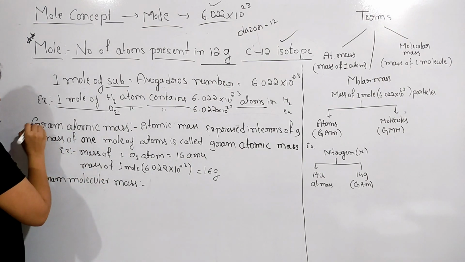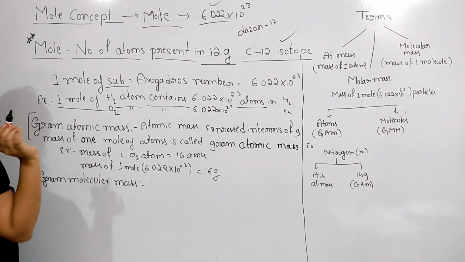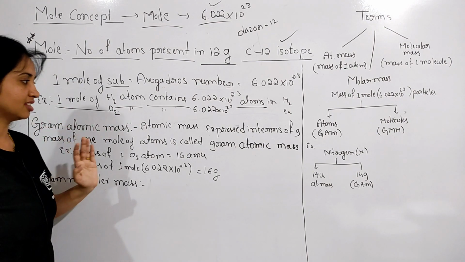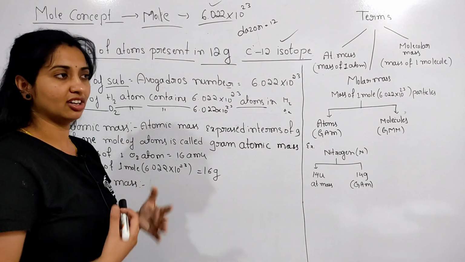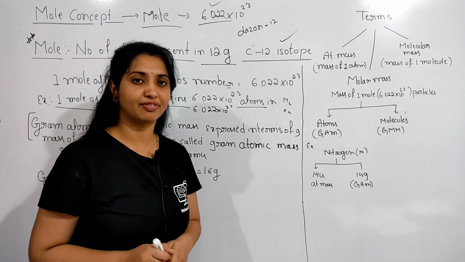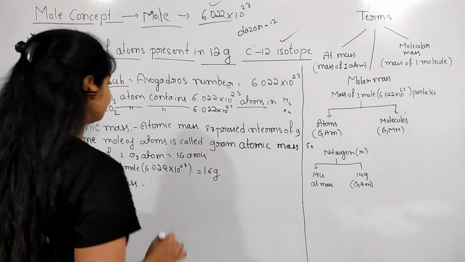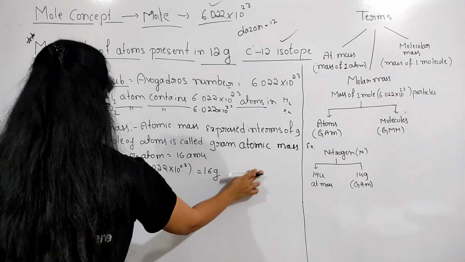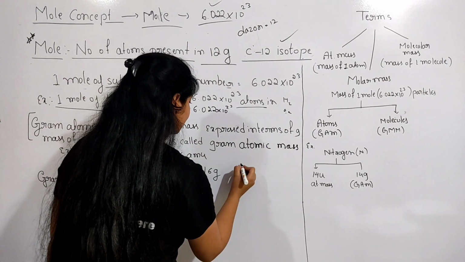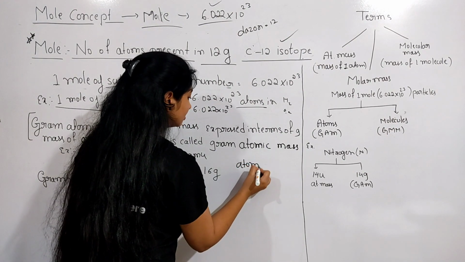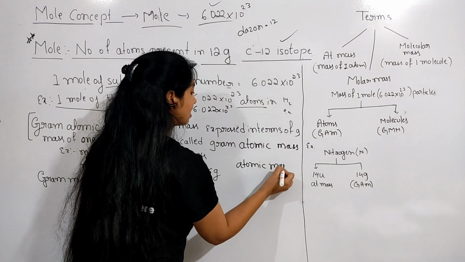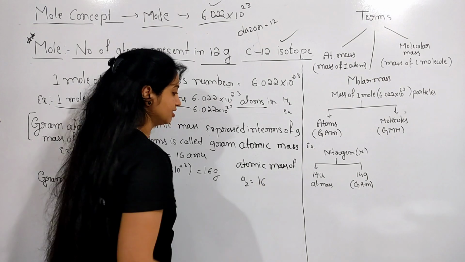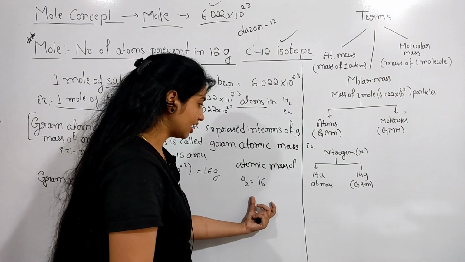Next, very important in today's class, I wish to explain the gram atomic mass. Already you know the meaning of atomic mass and how we find it. See here, the atomic mass of oxygen is 16. Already we know that.